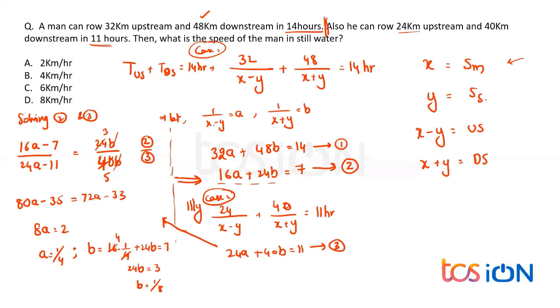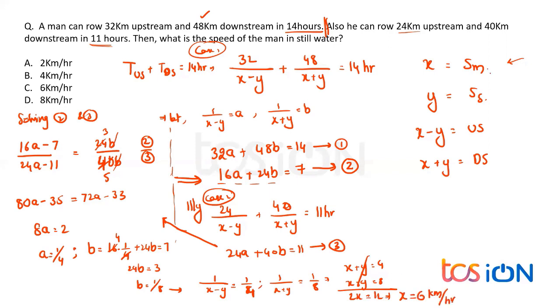Now what is a? Look, a is nothing but 1 by x minus y. Or we can also take this as, everybody, if I'm not wrong, can I write 1 by x minus y is equal to 1 by 8 and 1 by x plus y is equal to 1 by 4. So x plus y is equal to 4 and x minus y is equal to 8. So solving this will give us 2x is equal to 12 and x is equal to 6 kilometers per hour. What is x? x is nothing but the speed of the man, and that's what they have asked, that is 6 kilometers per hour is the answer. Is it clear, everybody?